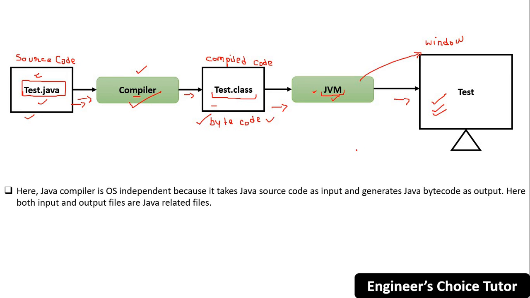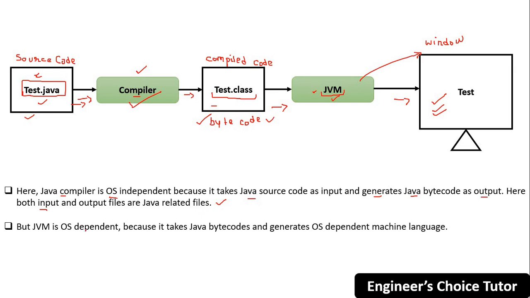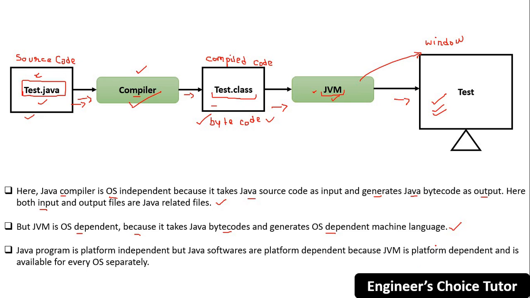So here the Java compiler is OS independent because it takes Java source code as input and generates Java bytecode as output. Here both input and output files are Java related files. But JVM is OS dependent, because it takes Java bytecode and generates OS dependent machine language. Fine with this? So the Java program is platform independent.